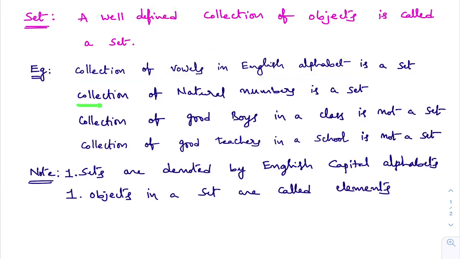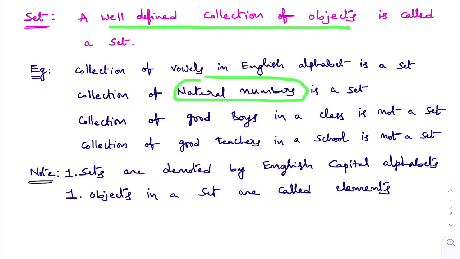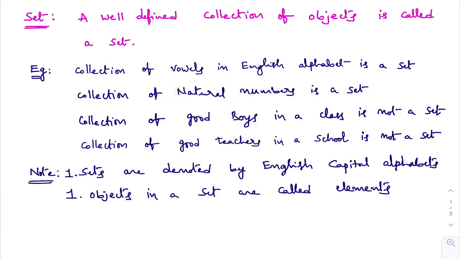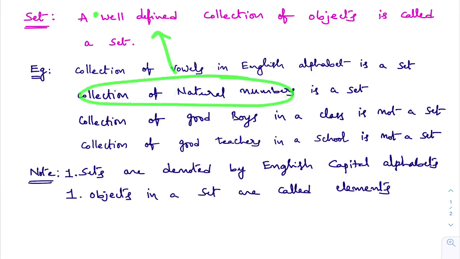Okay. Collection of natural numbers is a set. What are natural numbers? In the first class of Bridge course only we learned what are natural numbers. 1, 2, 3, 4, like that all are natural numbers. Is there any person in your class who will say 0, 1, 2, 3, different numbers? Natural numbers are well defined. So well defined collection of objects is called a set. So collection of natural numbers is a set or not? Yes, it is a set, because whatever the collection you are doing, that is well defined.